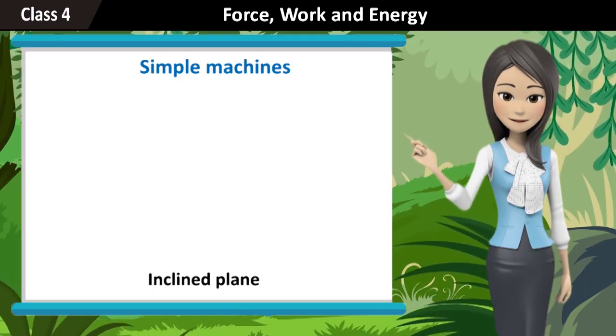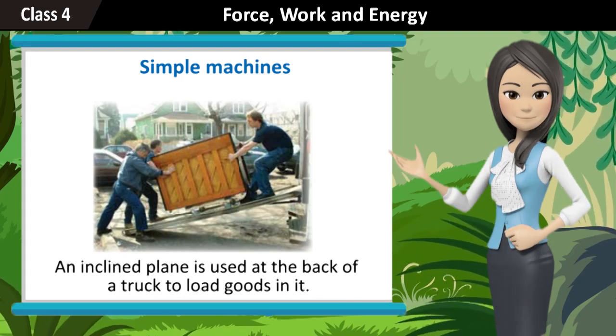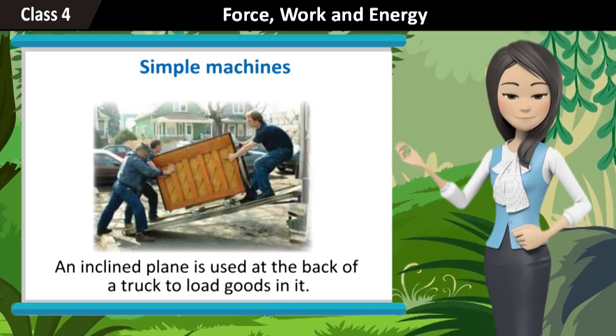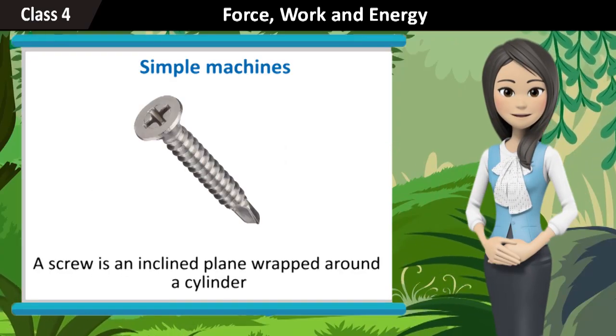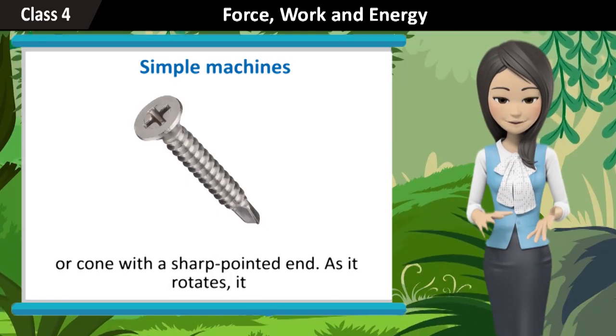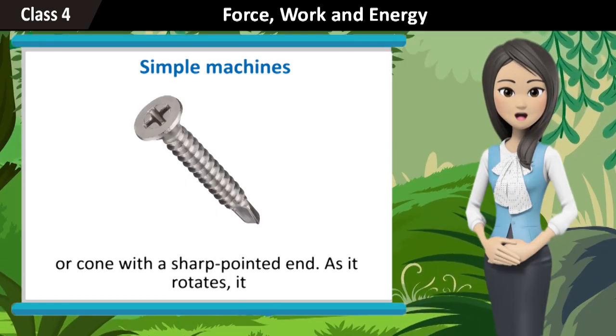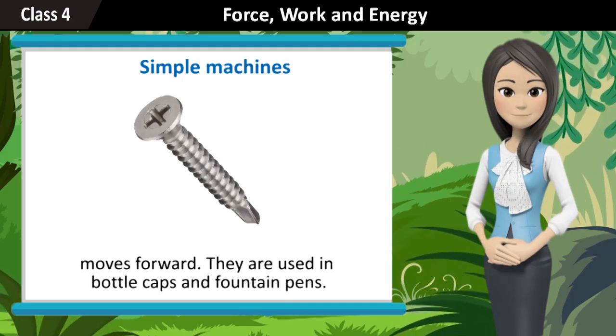Inclined plane. It is a surface which connects lower and higher levels. An inclined plane is used at the back of a truck to load goods in it. Screw. A screw is an inclined plane wrapped around a cylinder or cone with a sharp pointed end. As it rotates, it moves forward. They are used in bottle caps and fountain pens.